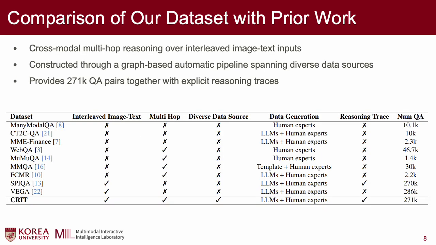Our dataset covers interleaved image-text and multi-hop reasoning for diverse data sources. The entire dataset is generated by an LM, where the test set is verified by human experts. For each sample, the reasoning traces also exist, and in total 271K samples have been generated.